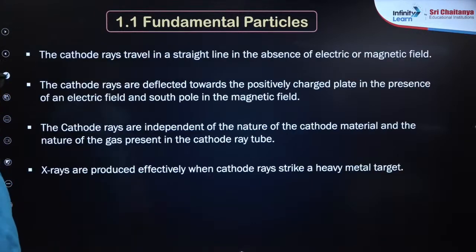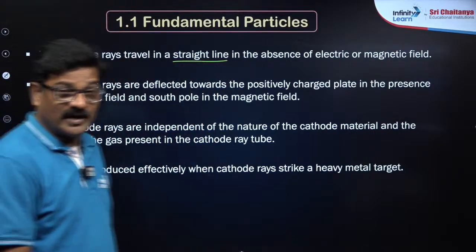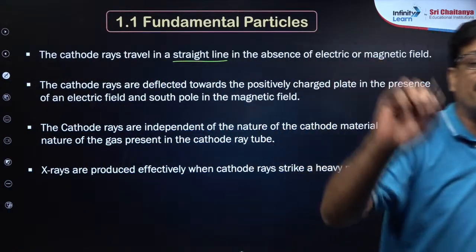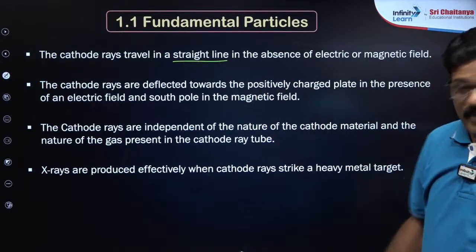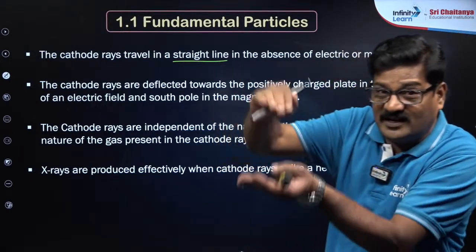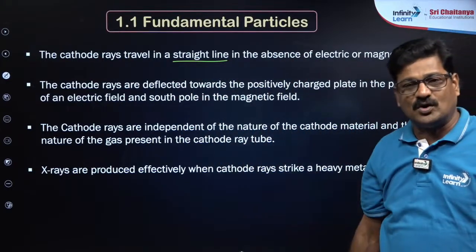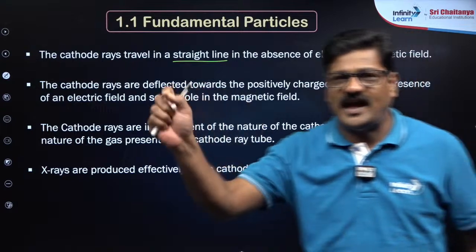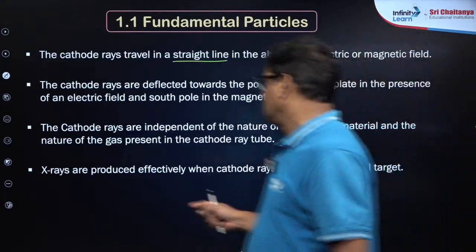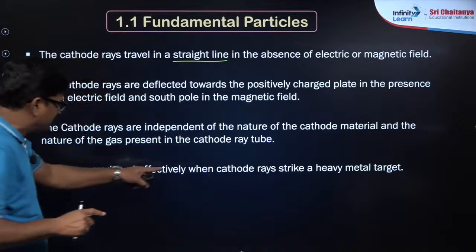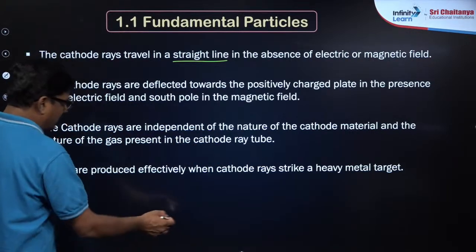Talking about cathode rays: they travel in a straight line, that is the first point. They are like a type of electromagnetic radiation; they go in a straight line. But if you keep an external electric field, they deflect towards the positive side. So this indicates that cathode rays have negatively charged particles. X-rays are produced effectively when the cathode rays strike a heavy metal. Roentgen did this first.